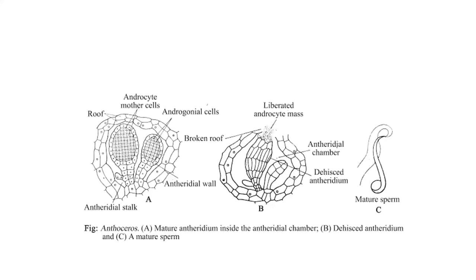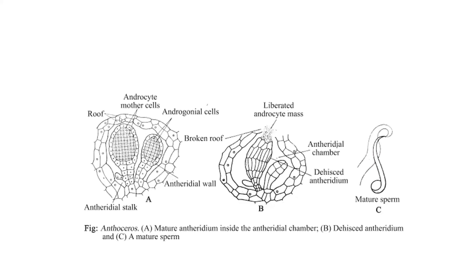Now, why has the roof broken? I'll just repeat what happens at the time of dehiscence. When the antheridia mature, at that time the dehiscence takes place. The roof of the antheridial chamber bursts irregularly, exposing the colored antheridia. So at maturity, first of all, this particular roof, the outer wall of the antheridial chamber, will break open.